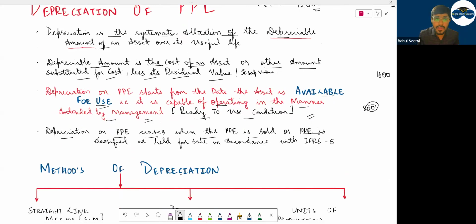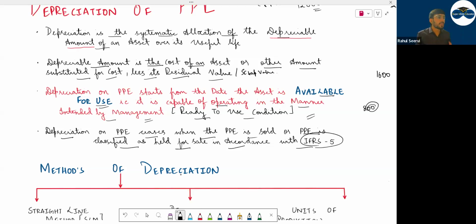Or the PPE is classified as held for sale in accordance with IFRS 5. Again, we will discuss that. But till now, what should you remember? Once an asset is sold, I will stop depreciation. If the management is not using the asset, but the asset is available for use, you will still charge depreciation. Do keep this in mind.